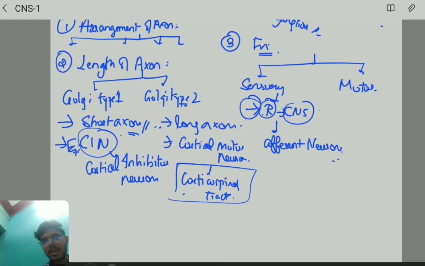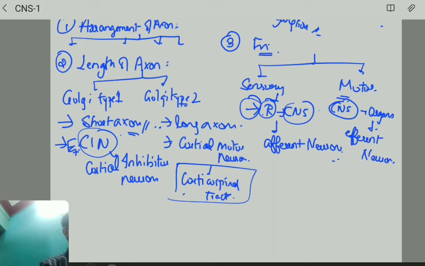Sensory. Okay. Next, motor. Motor means what? These are the neurons which carry impulses from the CNS, just the opposite, from the CNS to the organs. That's it. Fine. And because of this reason, they are called efferent neurons. That's it.